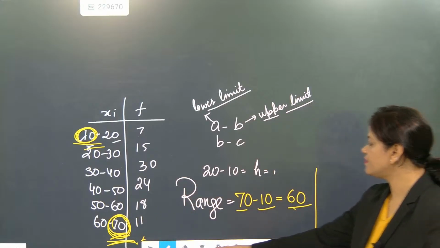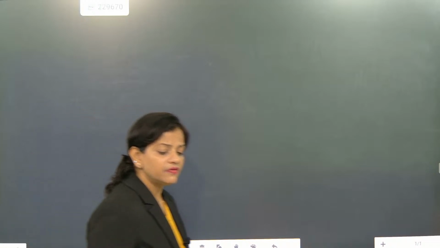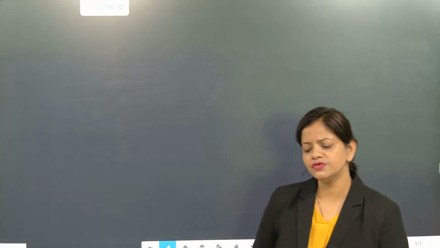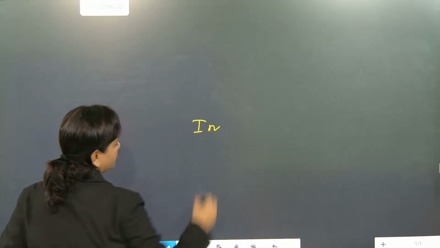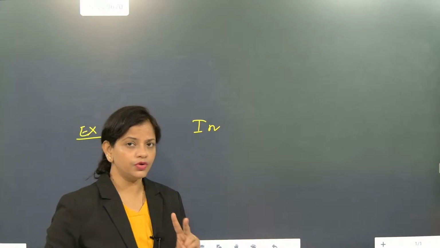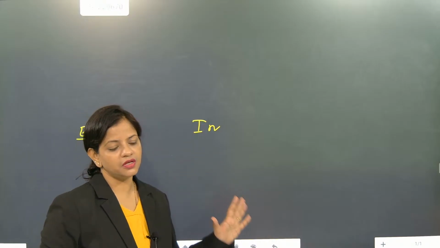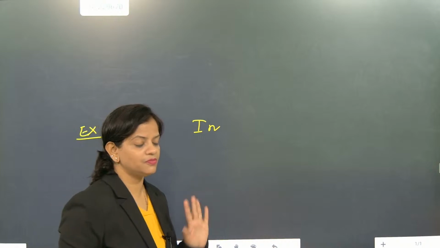But I said one thing, that is inclusive and exclusive. What is the meaning of inclusive and exclusive? Maximum, they will not hurt you. In the exclusive part, it is very easy. But when inclusive is there, the only problem will be there. So inclusive I am going to teach one time. Before that, check what is exclusive. There is an exclusive section and an inclusive section. Inclusive is further divided into two types, but that is not in your syllabus. Only one type I am going to teach, which is important for you.